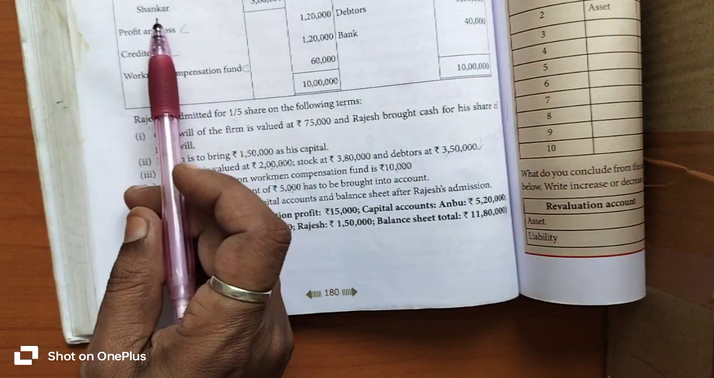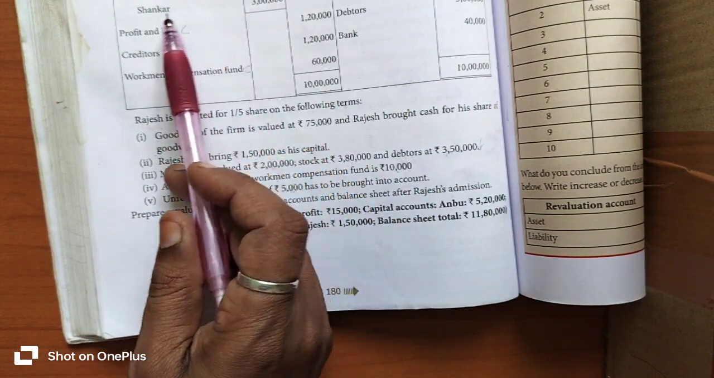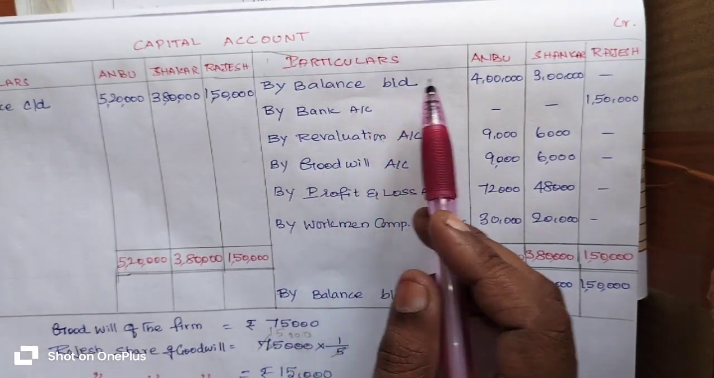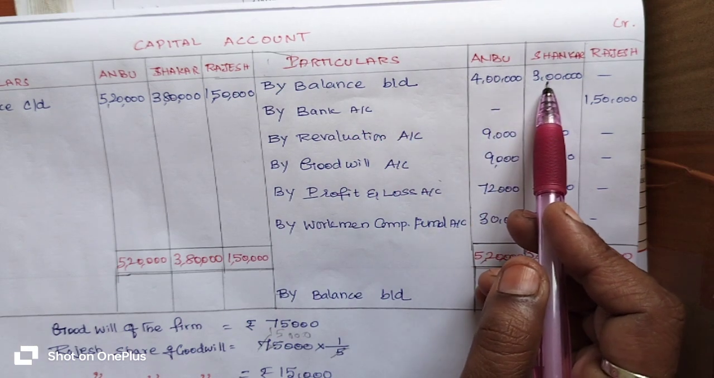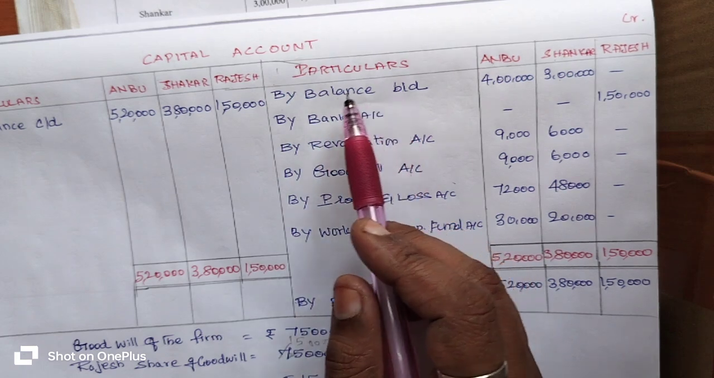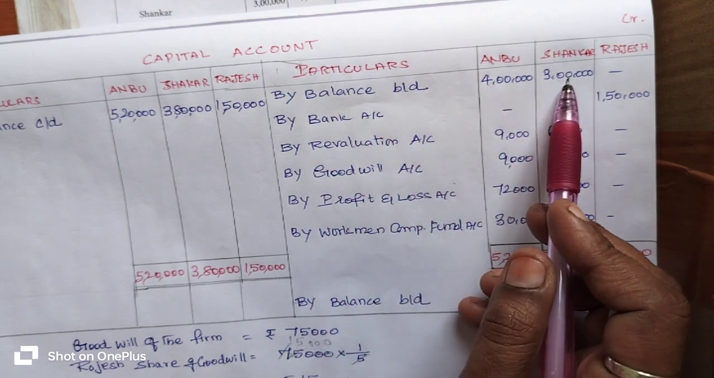Anbu's capital account is 4 lakh rupees and Shankar's capital account is 3 lakh rupees. So we are going to write by balance brought down for 4 lakh rupees and 3 lakh rupees in Anbu's and Shankar's columns. Balance brought down means the opening balance of the capital account is to be entered.